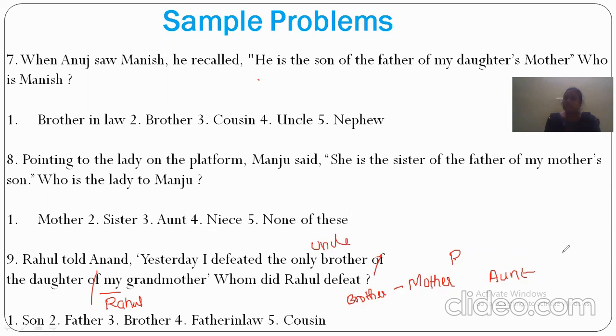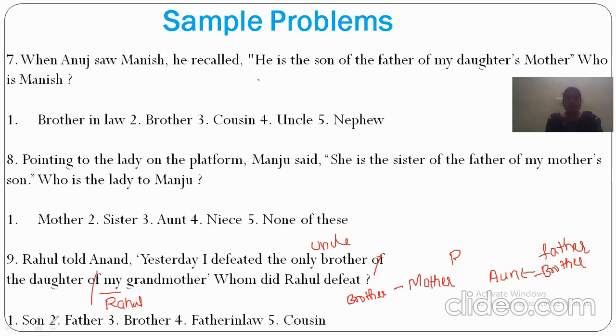If it is aunt, aunt's brother. Only brother means no other brothers, so he will be the father. Suppose if they hadn't given only brother, there might be another brother, or again he may become an uncle. But since the aunt has only one brother, his father will be the chance. So yesterday he defeated either the uncle or father.